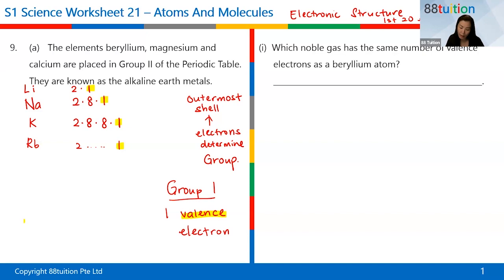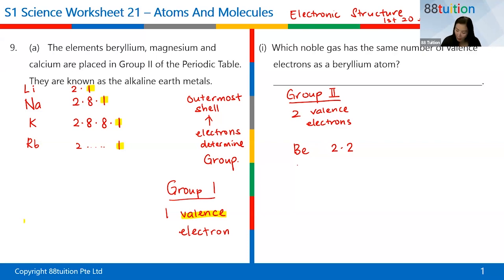Okay, so let's look at group 2. Group 2, definitely we will be thinking that there should be 2 valence electrons, right? So let's try to show that this is correct. What is the first element in group 2? Can you see beryllium? Beryllium has how many electrons? There should be 4, right? Because 4 protons equal 4 electrons. So first shell takes 2, second shell takes 2 also.